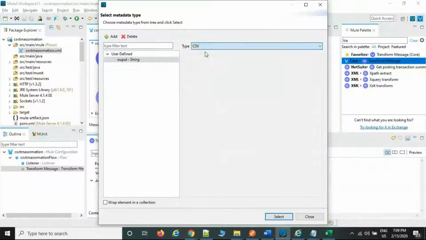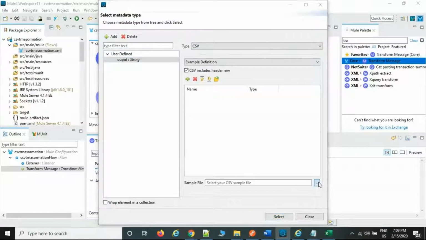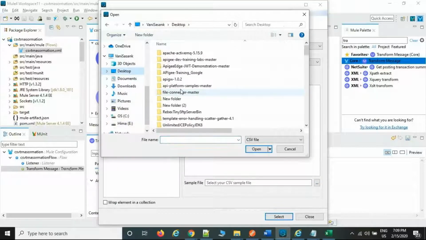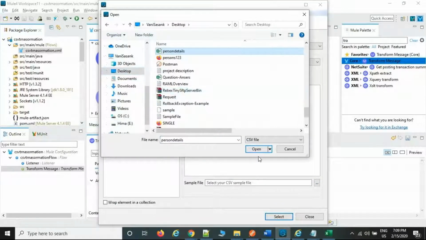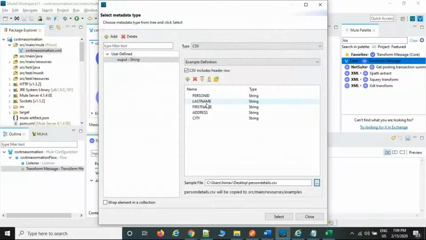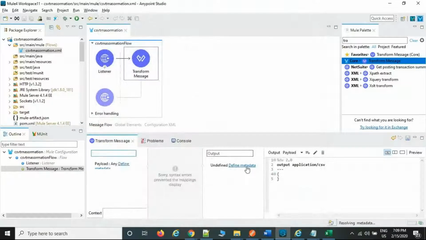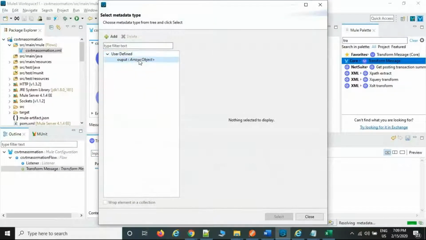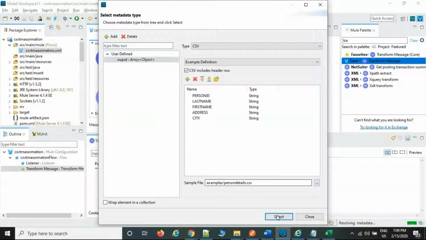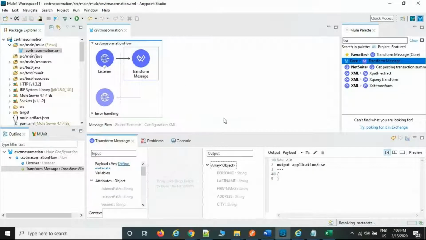Now the sample CSV file on the desktop, person details only. Just import the person details as well. It is going to be converting five elements. So metadata is going to be created here, like this. If you have an input file as JSON, you can create it here also. That is up to you.